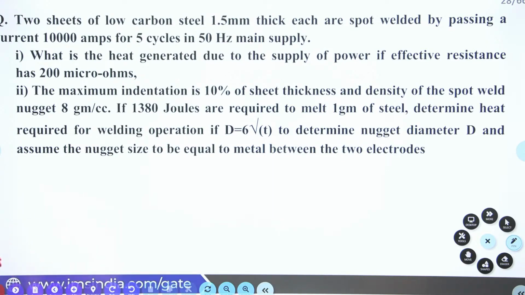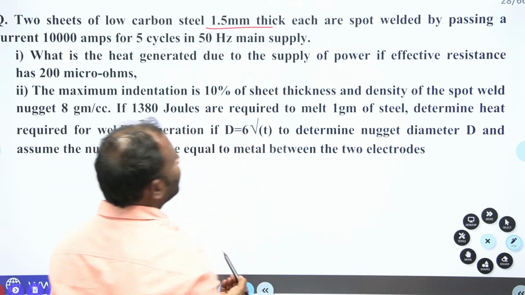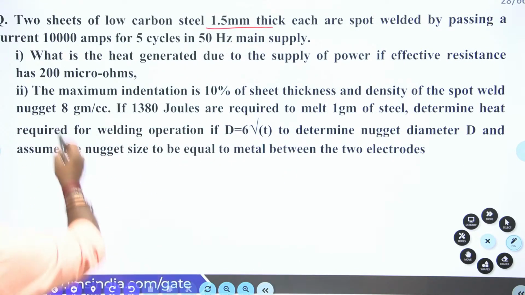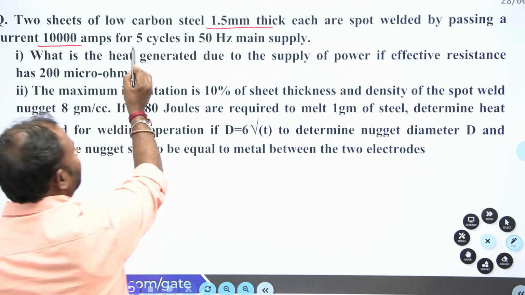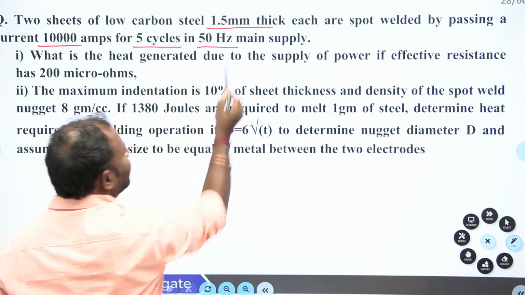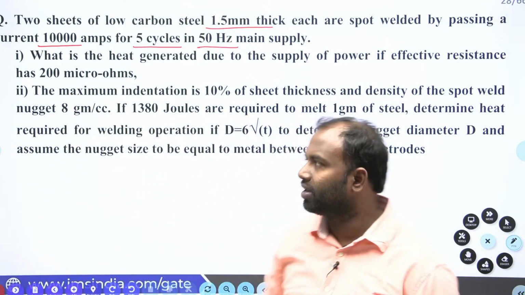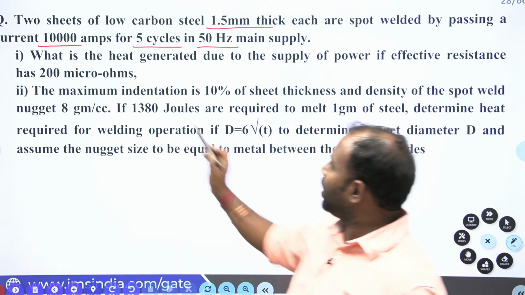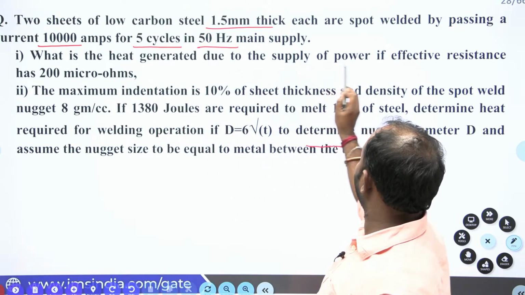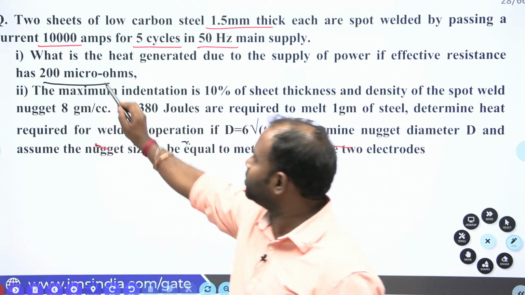Two sheets of low carbon steel, 1.5 mm thick each, are spot welded by passing a current of 10,000 amps for 5 cycles in a 50 hertz main supply. Okay, what are we supposed to find? What is the heat generated due to the supply of power if the effective resistance is 200 micro ohms?